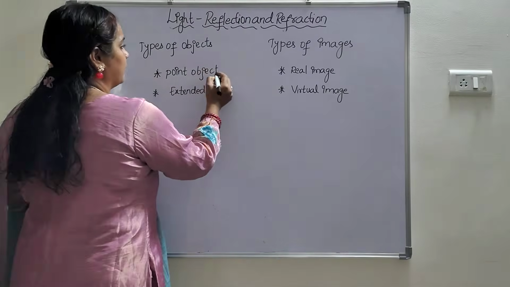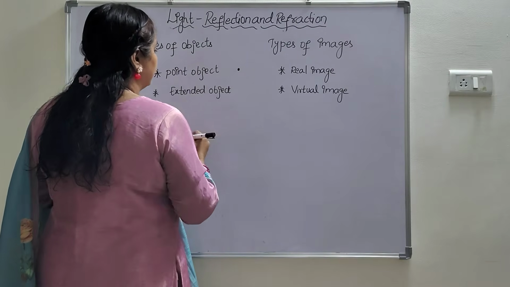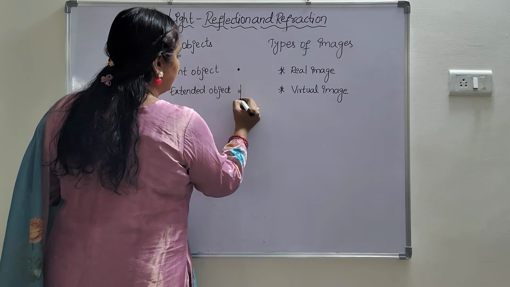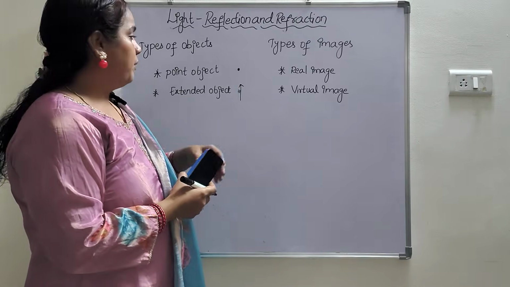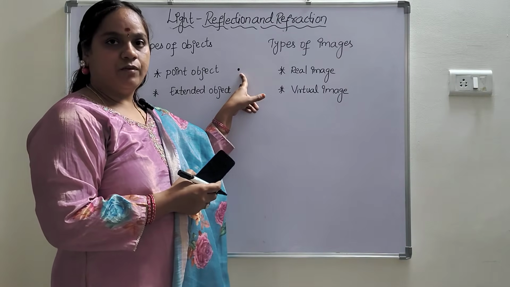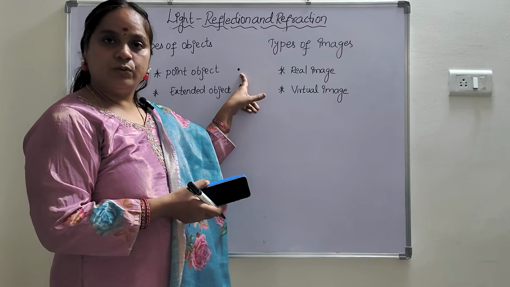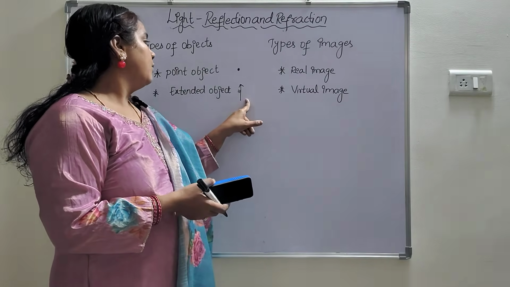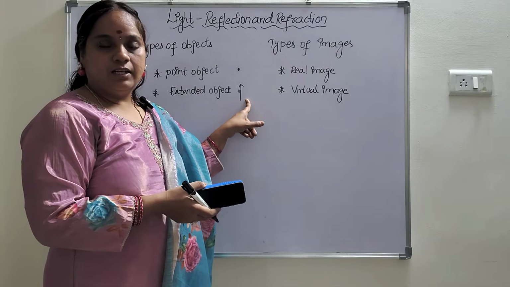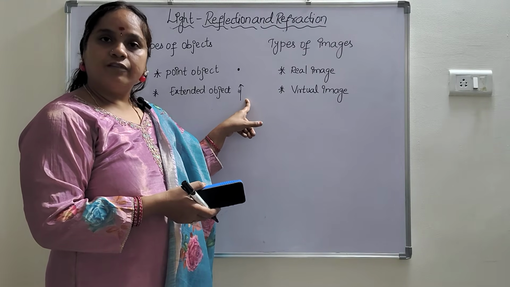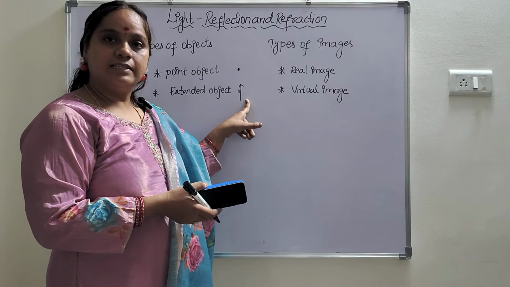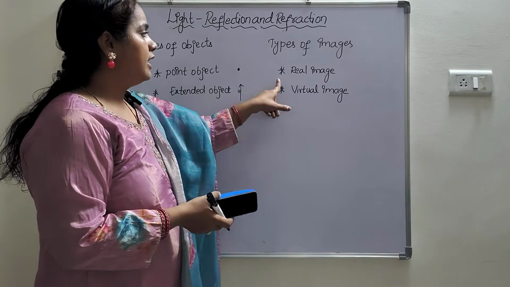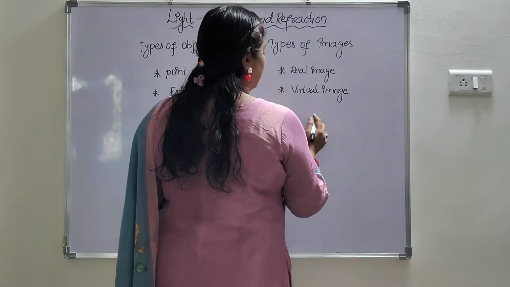Okay, a point object is represented with a dot, and for larger objects we use an extended object, which is represented with an arrow. Formation of images in plane mirrors will use the point object. The extended object is used for ray diagrams, like for spherical mirrors, concave and convex mirrors, or for lenses, convex lens and concave lens. Okay. Real image.